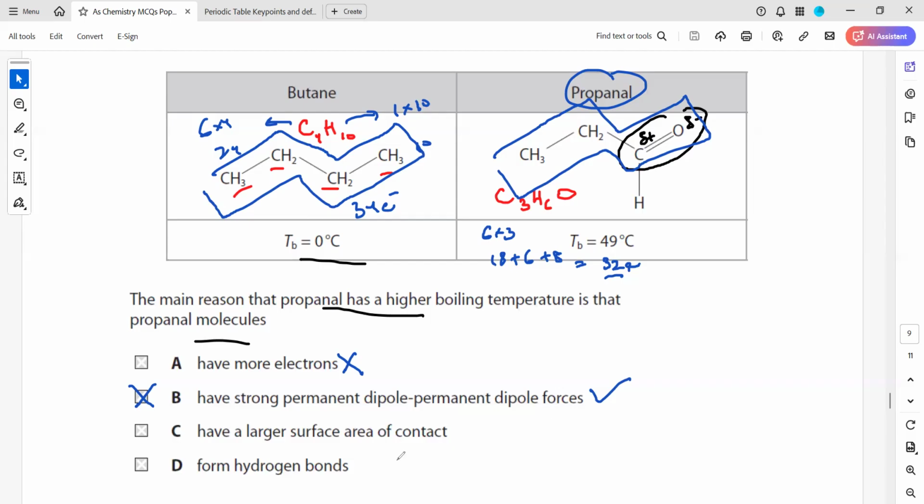And it does not have a hydrogen bond. Why does it not have a hydrogen bond? Because for a hydrogen bond, hydrogen should be attached to either nitrogen, oxygen, or fluorine. Any one of these most electronegative elements is needed to have a hydrogen bond.